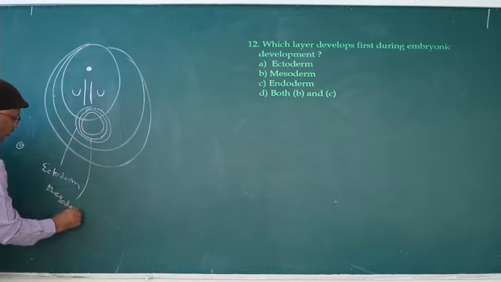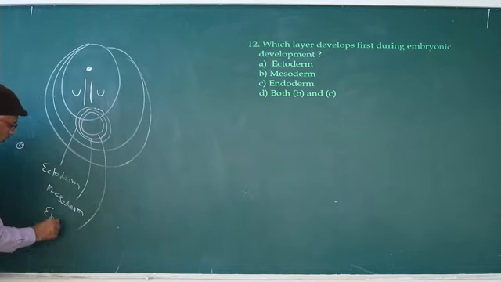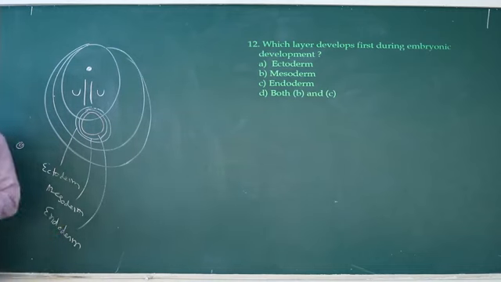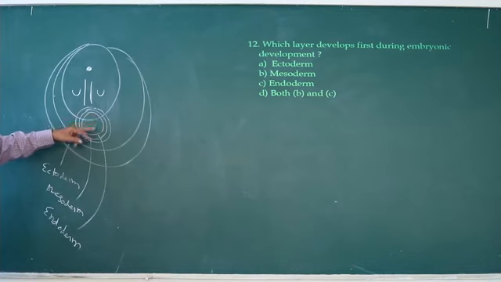Here also possible questions. The layer formed due to ingression. What is ingression? The cells roll. So the cells enter into primitive groove, they roll. As a result, endoderm is formed. Mesodermal cells enter into endodermal cells, they overlap.